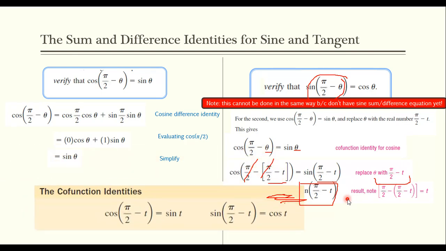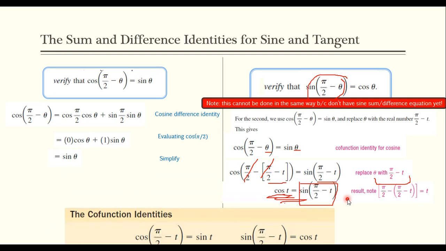So this ends up giving us these two cofunction identities which we're going to use to create the sum and difference identities. So cosine of pi over 2 minus t equals sine of t, sine of pi over 2 minus t equals cosine t. That's for any angle measure t. So take a note, write this down in your notes because we are going to use it, but not abuse it. We're just going to be using it.